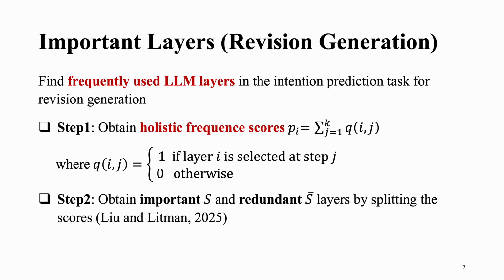In the derivation generation task, we want to find the frequently used large language model layers in the intention prediction task for derivation generation, because those layers are well learned on the intention information. We proposed the holistic frequency score, which measures how frequently a certain layer is used in the prior task, and use a layer splitting algorithm to split the layers into important and redundant sets. We want to transfer the layer-wise weights as well as their importance learned from one task to another task.